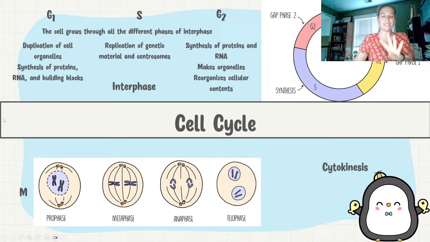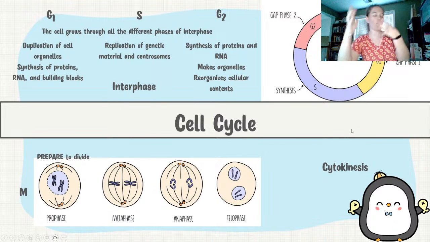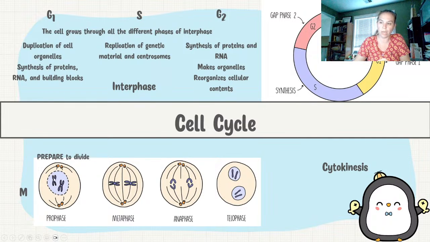So there are 4 steps to mitosis, or the mitotic phase, and this is going to be prophase, where we're going to be preparing to divide. So we're going to see that our chromatin that is just all unraveled is going to condense, and it's going to form these little chromosomes, okay? Now, because of the fact that we went through this S phase right here, they're now called sister chromatids. So this one and this one are both identical to each other. They have the exact same information because they are duplicates of each other.